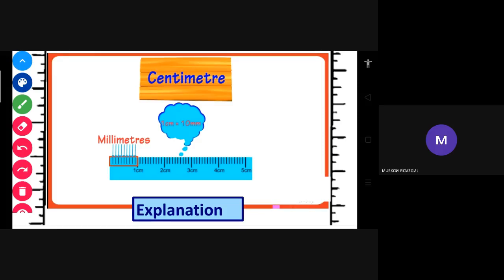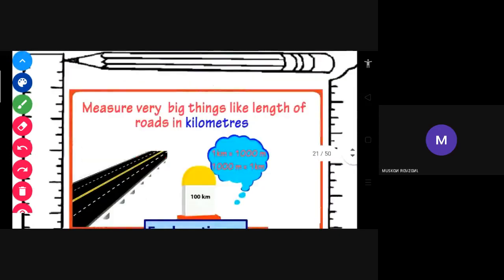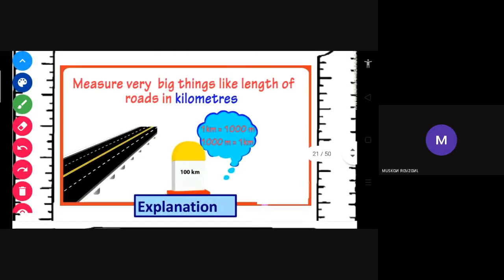Just see that this 1 centimeter is also divided into 10 parts. That's why 1 centimeter equals 10 millimeter. Then we use kilometer also sometimes while traveling. So 1 kilometer equals 1,000 meter.